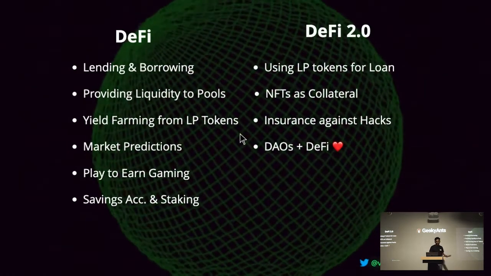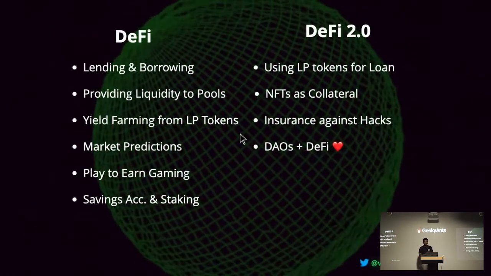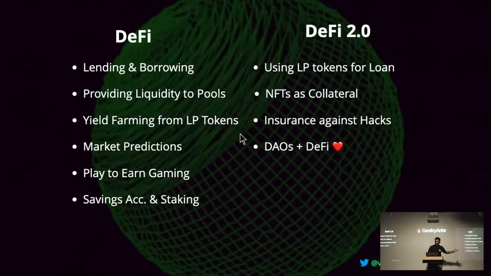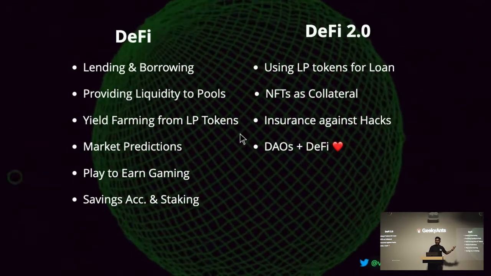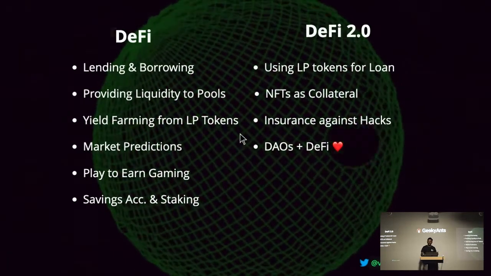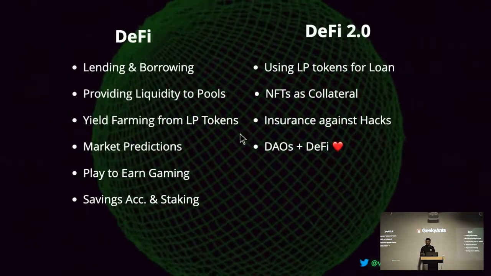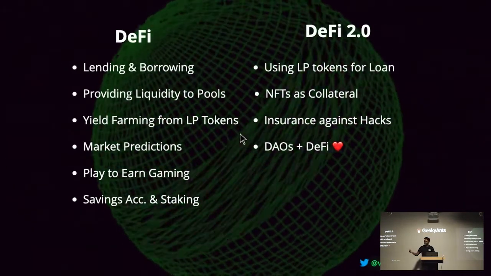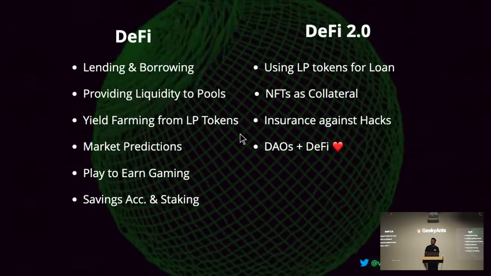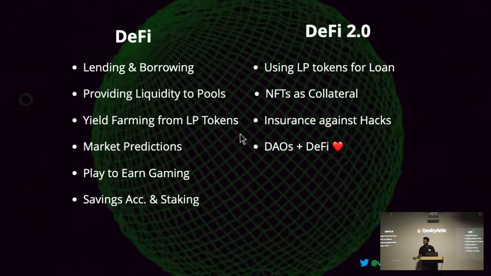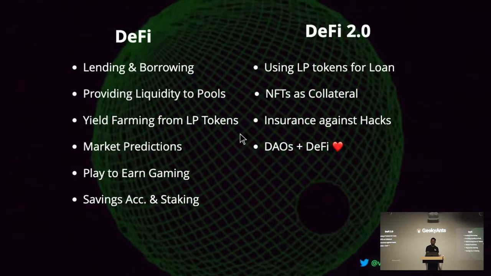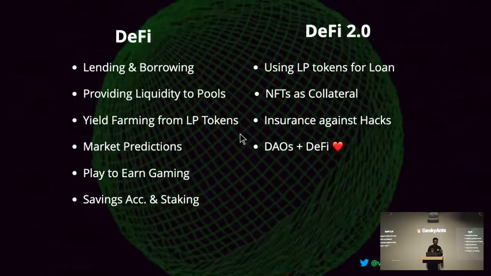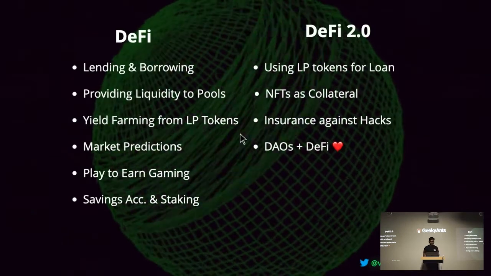Then comes DAOs. DAOs and DeFi have changed the whole market. Right now, all the 10 DeFi projects that I've shown, everyone has their own DAO. The good thing about it is the community has the power. A DeFi project cannot come tomorrow and say we are reducing the interest rate from 10% to 5%. The community will have to vote, and if they want to change anything in DeFi projects, the community will have to vote on it. So in DeFi 2.0, every DeFi project that you see has a DAO associated with it, and that's a really good thing.